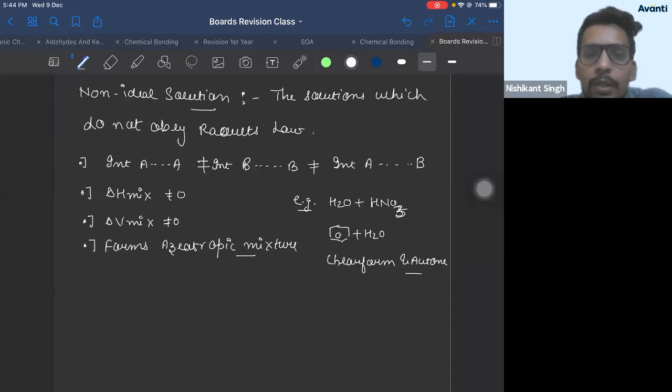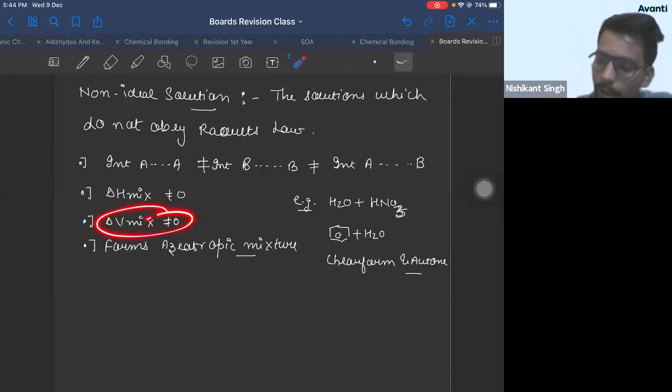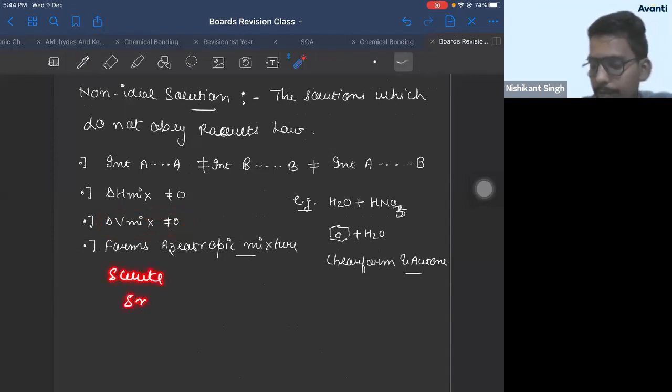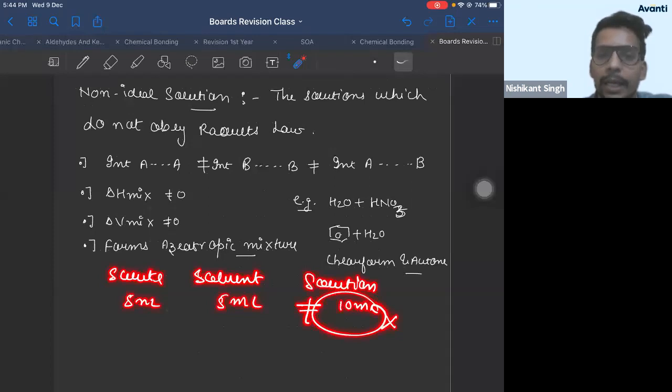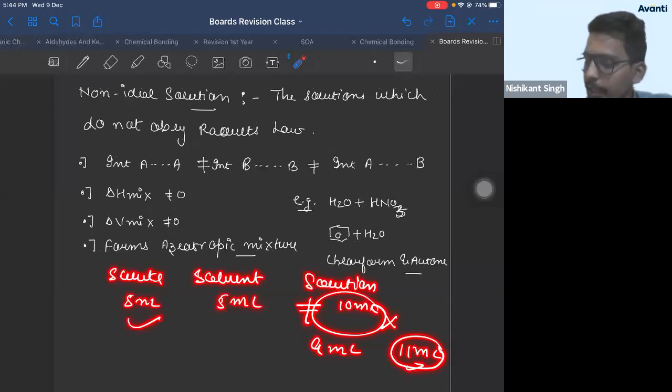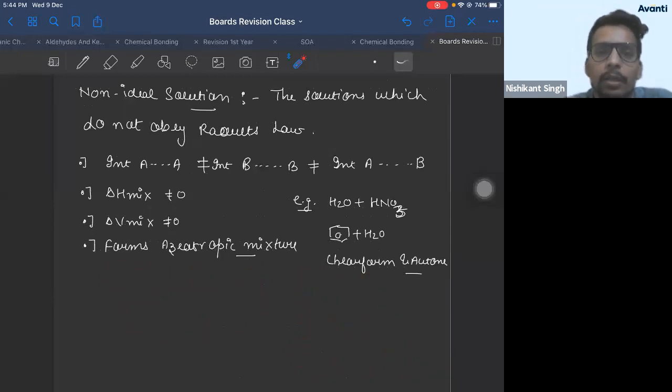Solute plus solvent is not equal to solution. Yes, Raghu. Here, volume of mixing is not 0. Matlab, if you take solute 5 ml, solvent 5 ml, then solution obtained will not be 10 ml. You will either get 9 ml or you'll get 11 ml. Right? It can be more than what you have taken. It can be less than what you have taken also. Right? So it can be anything.